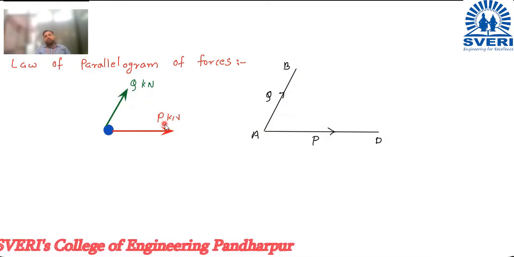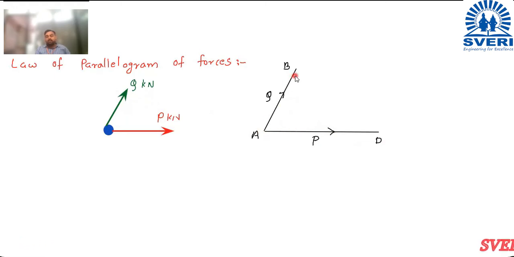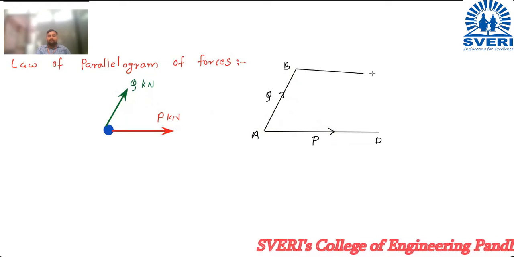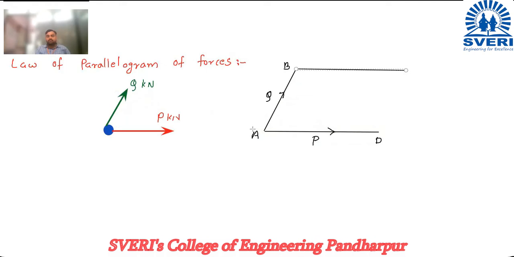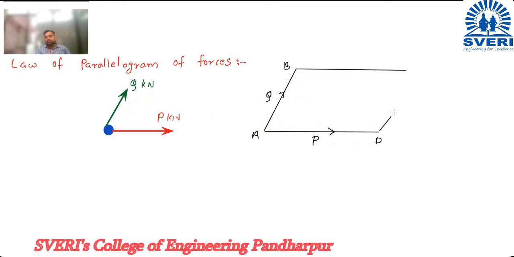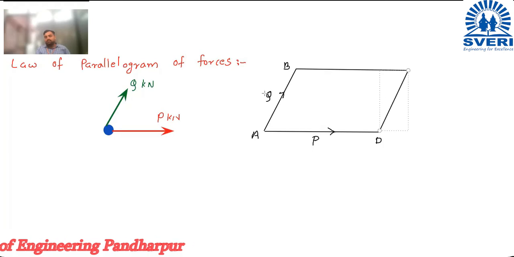So these two forces P and Q are represented by two adjacent sides of the parallelogram, and those two adjacent sides are AD and AB. Now I will complete the parallelogram. If I complete the parallelogram, it will look like this. Parallel to this one is this. This is the parallelogram.